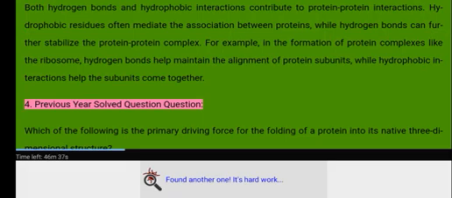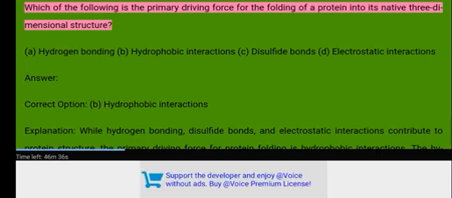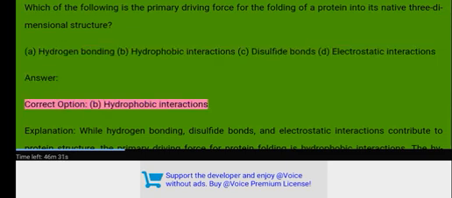4. Previous year solved question. Which of the following is the primary driving force for the folding of a protein into its native three-dimensional structure? A. Hydrogen bonding. B. Hydrophobic interactions. C. Disulfide bonds. D. Electrostatic interactions. Answer. Correct option, B. Hydrophobic interactions.